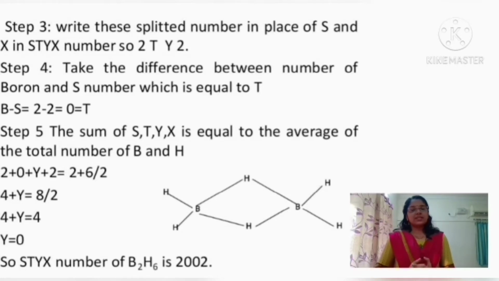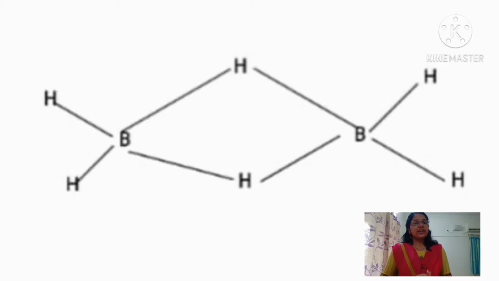So the STYX number of diborane is 2002. S represents the number of 3-center 2-electron BHB bonds. That means in diborane 2 three-center two-electron BHB bonds are present.